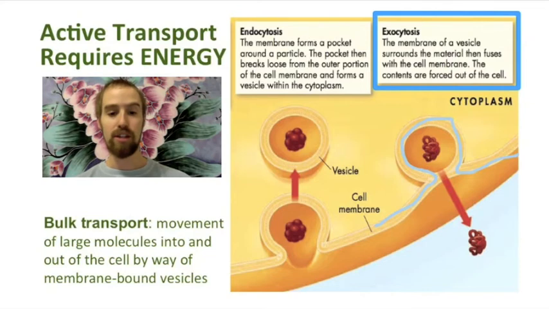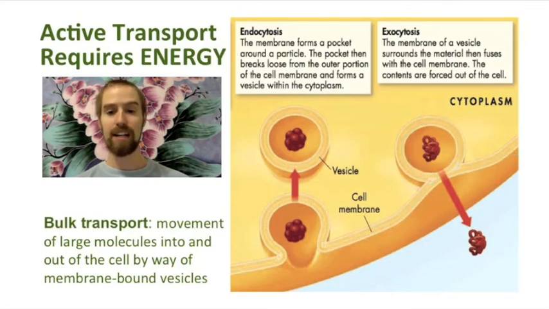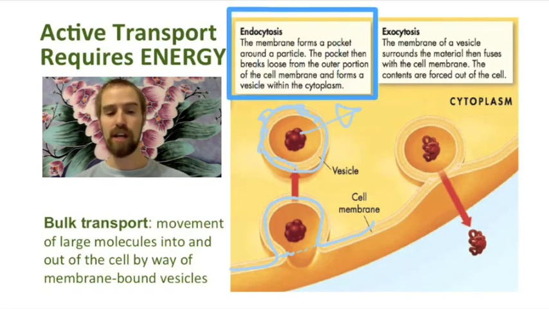The opposite process occurs when a cell needs to bring in a large molecule. In this case, the molecule pushes into the cell membrane, forming a small pocket. This pocket detaches from the cell membrane, forming a completely enclosed vesicle inside of the cell. This vesicle can be broken down by a lysosome once inside of the cell, allowing the molecule to be released into the cytoplasm of the cell. This is called endocytosis, which you can remember if you think of this as into cytosis.